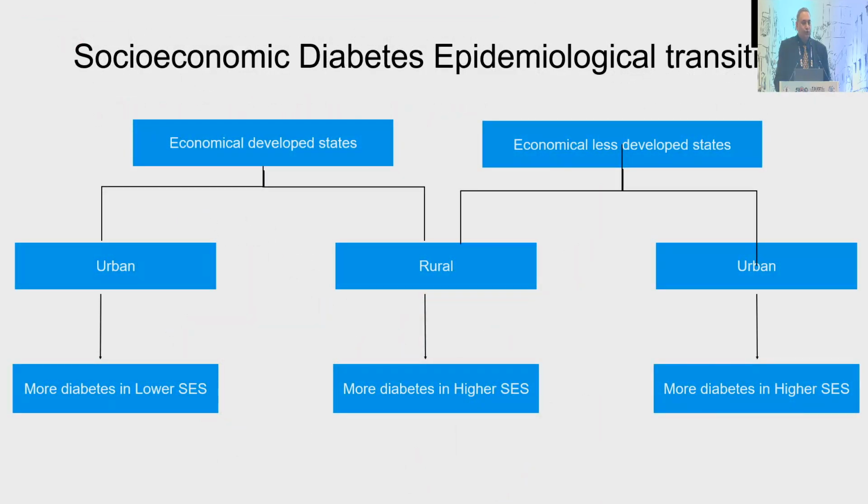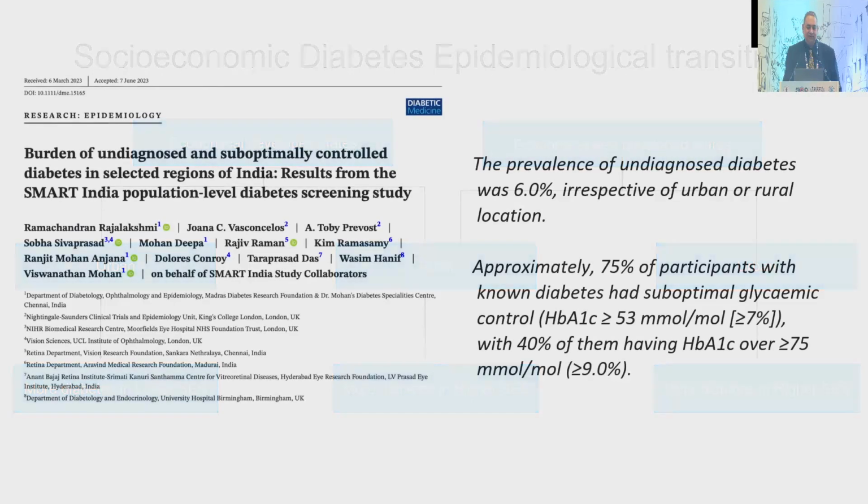They also found that there is something called an epidemiological transition in diabetes. Previously we used to believe that diabetes is a disease of higher socioeconomic status. Now, in the economically developed states, it is in the lower socioeconomic groups, and surprisingly, even in less developed states, you still have diabetes, urban and rural nearly equal, and more in the higher socioeconomic status.